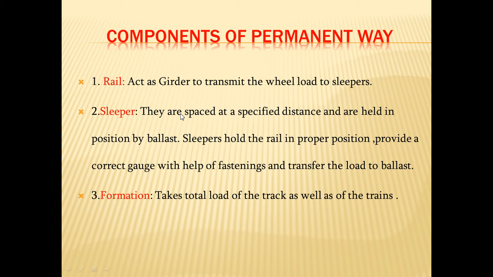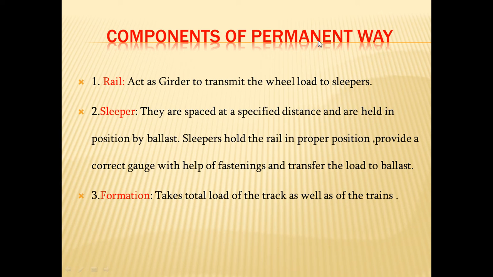With the help of fastenings, the connection joints, the sleepers transfer the load to the ballast. The role of the sleeper is very simple. They are spaced at a specified distance, they hold the rails in proper position, and they provide the correct gauge. Otherwise, if the inner distance between the two rails is not maintained, there is a likely possibility of derailment, because the distance between the wheels is also constant. So the distance between the rails must also be constant. The sleepers are connected to the rails with fasteners, and at the end they transfer the load to the ballast.